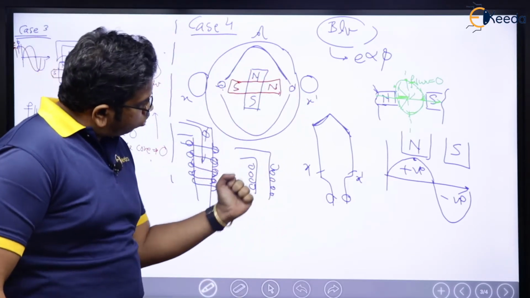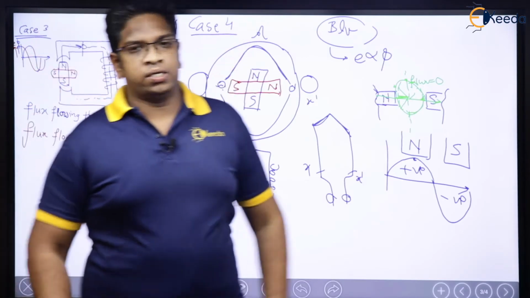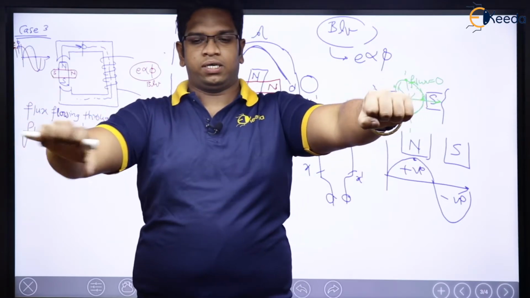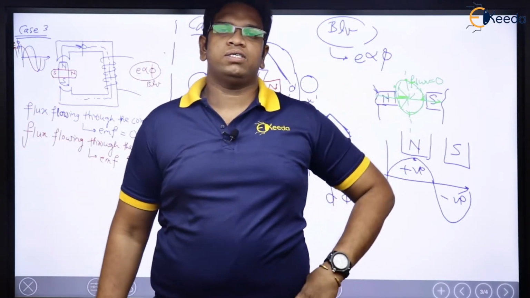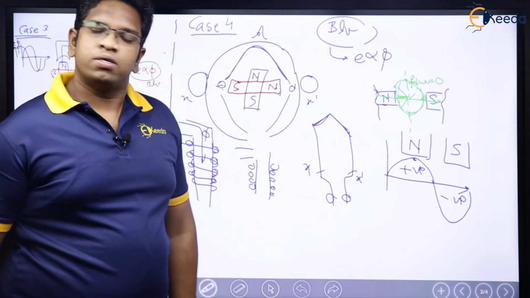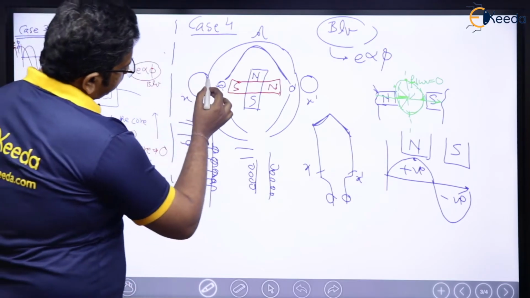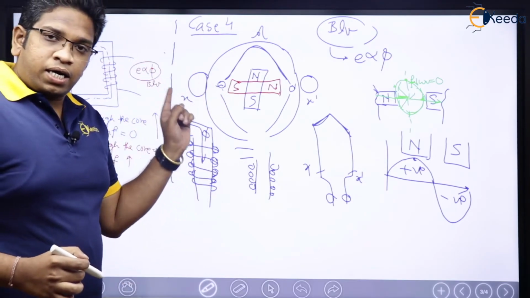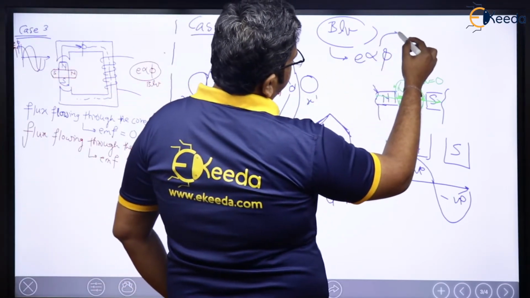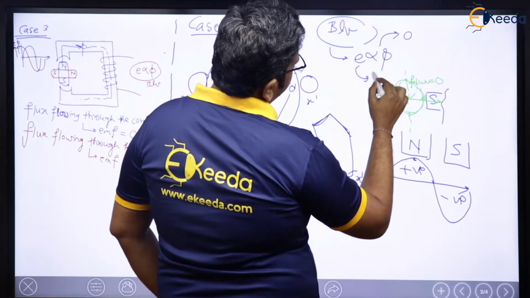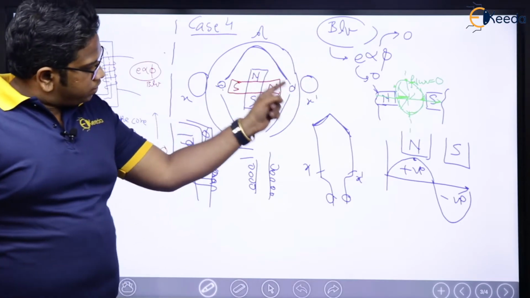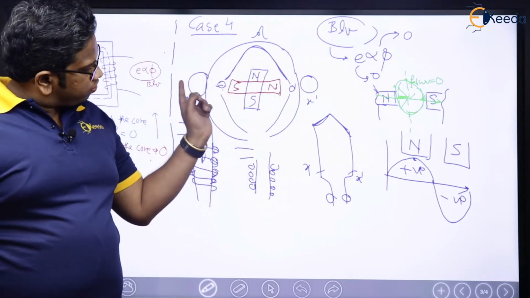Yes, flux through the coil is maximum. See, this is the coil, x dash. Flux through the coil is maximum, but flux influenced by this conductor x dash is 0. Here also, flux influenced by conductor x is 0, which means if flux is 0, then EMF is also 0. Flux influenced by this conductor is 0, which means EMF is also 0.